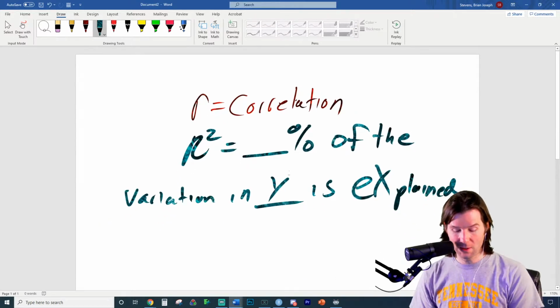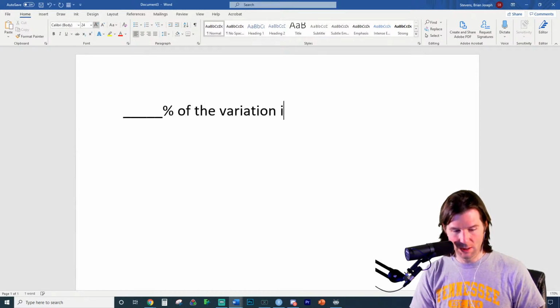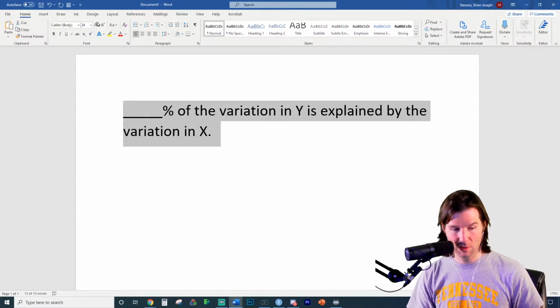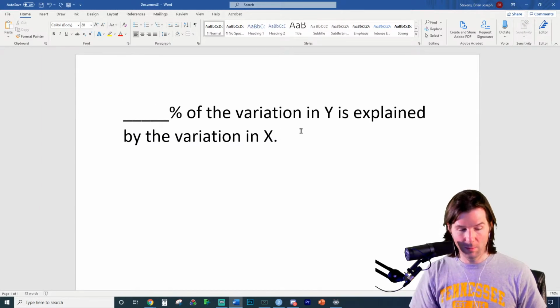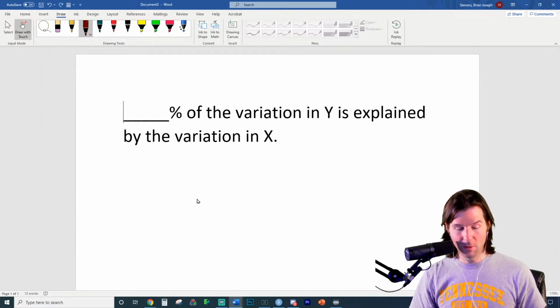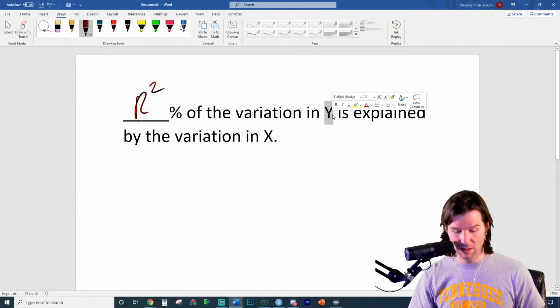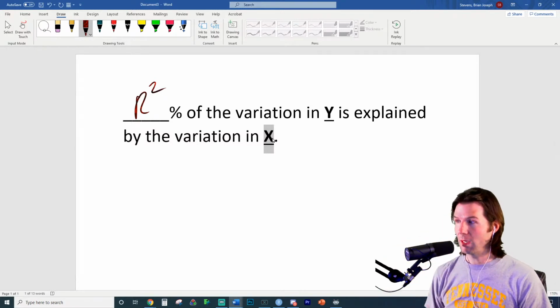I'll have to zoom out right here. I think it'd be easier if I just wrote it. If we write blank percent of the variation in Y is explained by the variation in X, that should help out 474 also, but all this is R squared. So make sure to do your context. That pen's always doing that. I have no idea what happened on Friday. Randomly recording videos and stuff, and then all of a sudden it does that. So weird. Computer's haunted. So blank percent of the variation in Y is explained by the variation in X.